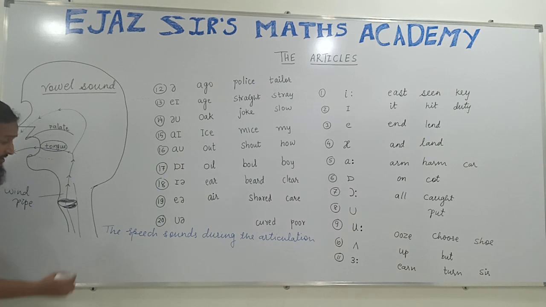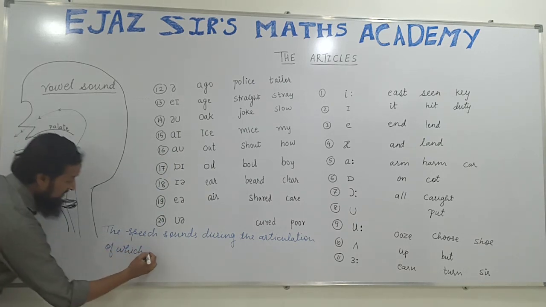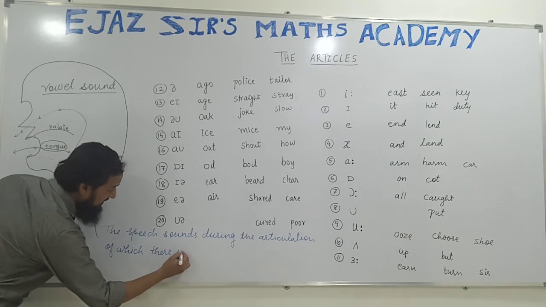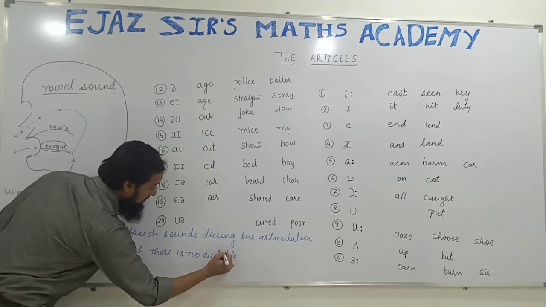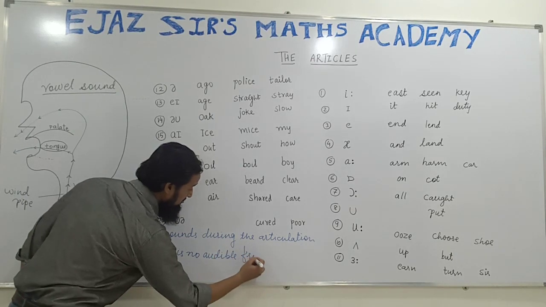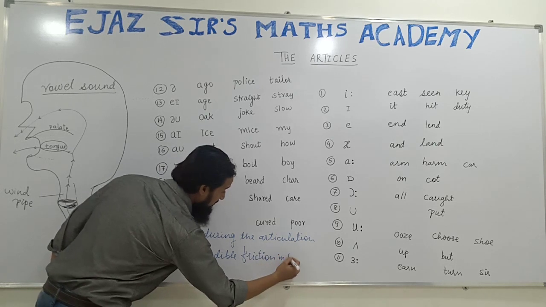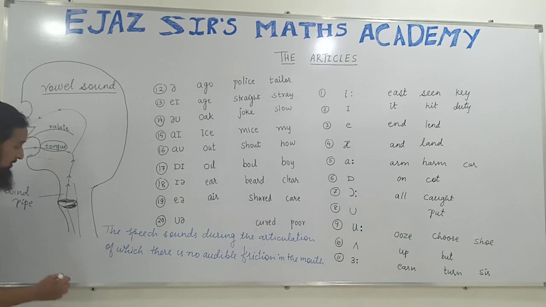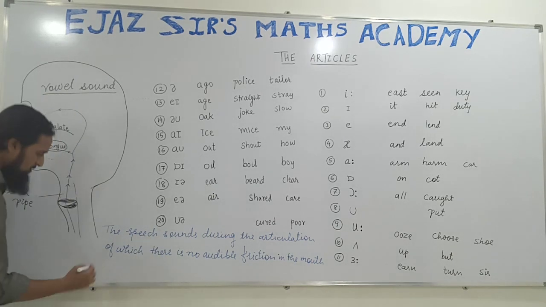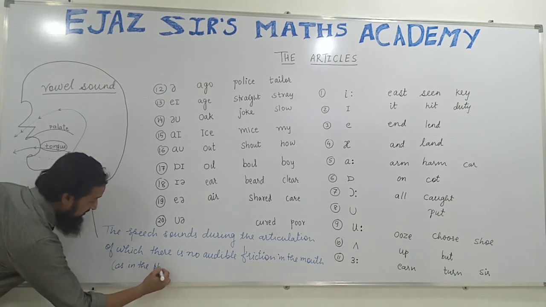During the articulation of which there is no audible friction in the mouth or in the pharynx.